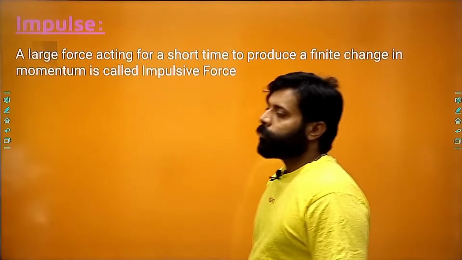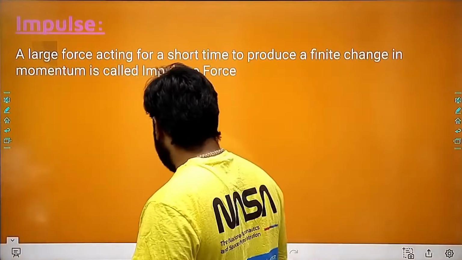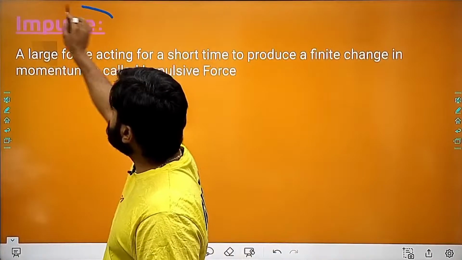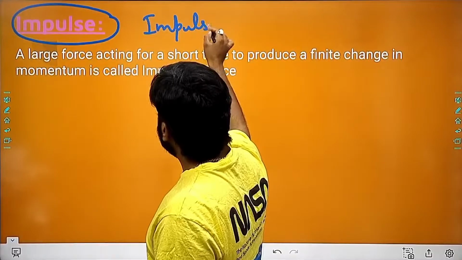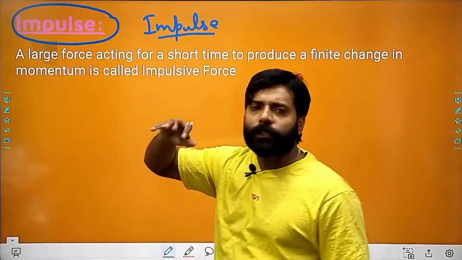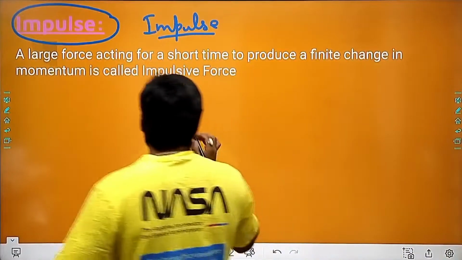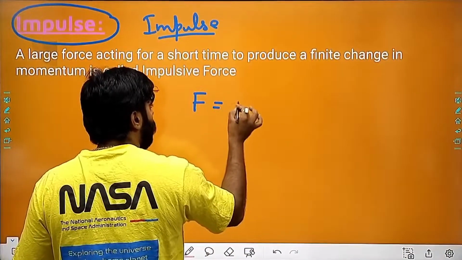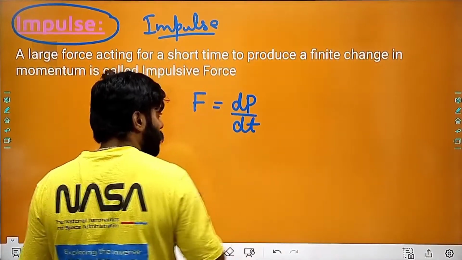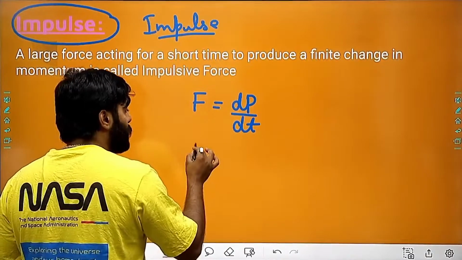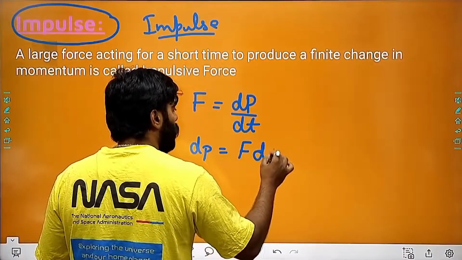Now we are moving towards some other definitions as well. So we have impulse. What is impulse? Impulse is basically a large force acting in a very small duration. As we know, force is dp by dt, so dp is equal to force into dt.